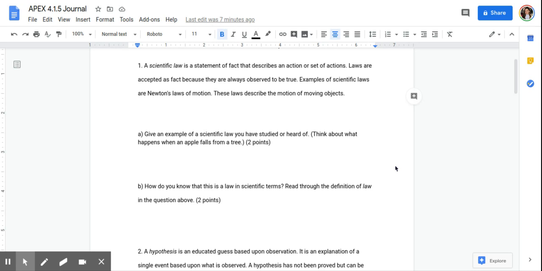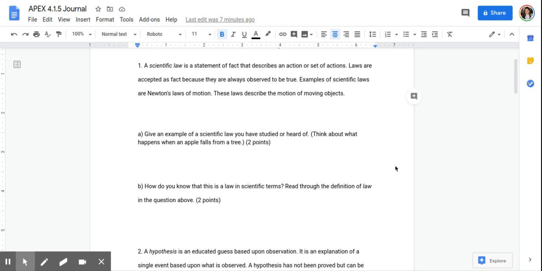Think about what happens when an apple falls from a tree. So right there, it's asking us to think about the law of gravity, right? So that's something that is always true. We don't just randomly float up in the air some days. Gravity is always there, so we know that's a law.